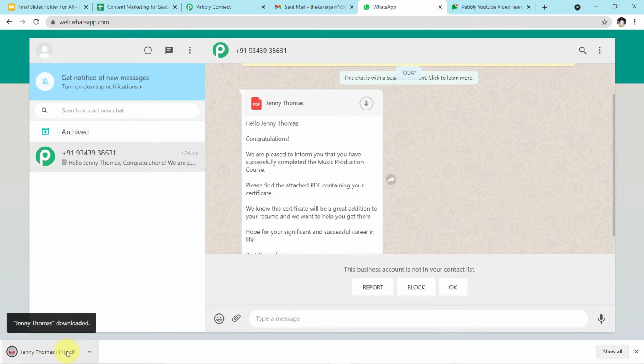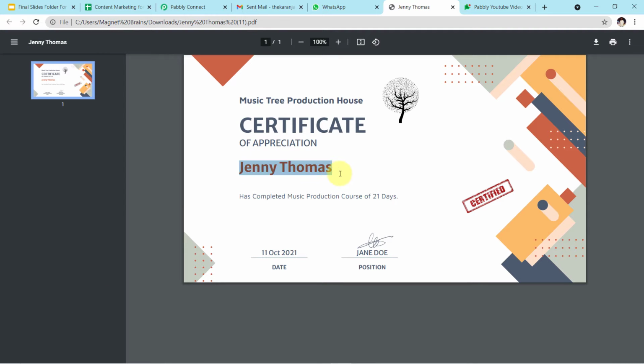if the certificate carries the name of Jenny Thomas or not. Let it first get downloaded. Yes guys, you can clearly see here the name of our student Jenny Thomas has been mentioned here. You can see the date.